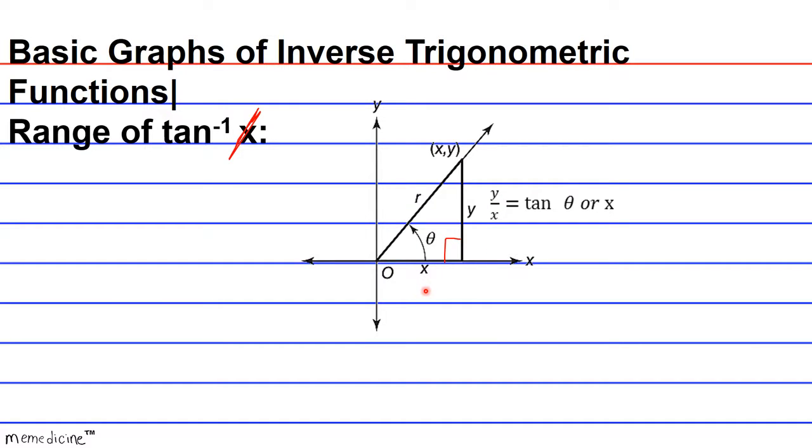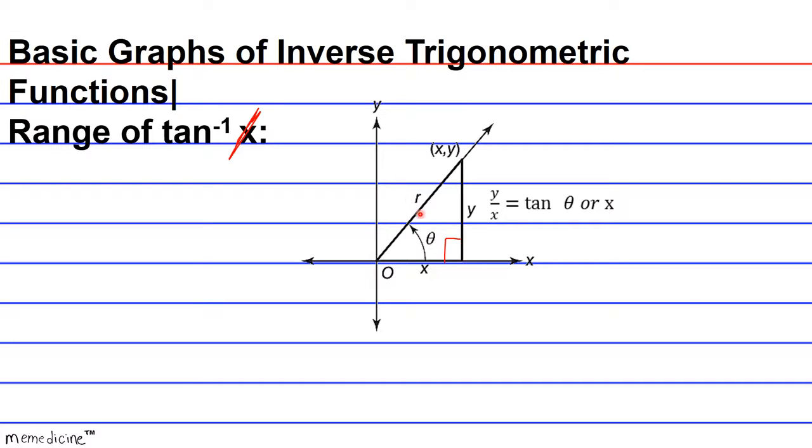And in quadrant 4, tangents are going to be negative because the y-coordinate is negative and the x-coordinate is positive, okay? And in quadrant 1, all the tangents are going to be positive because the x-coordinates are positive, and the y-coordinates are positive as well, okay?